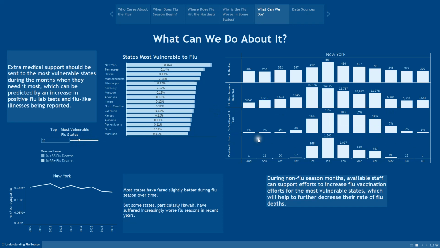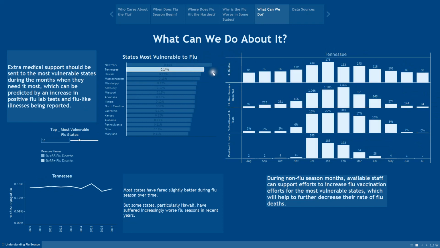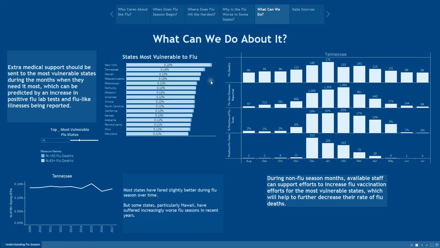As we select each state, we can again analyze the specific characteristics of its flu season. Here we already have New York, but we could do Tennessee if we wanted. And not only that, but we can see what percentage of their non-vulnerable populations die of the flu. So in Tennessee, it's 0.14% of their vulnerable populations, whereas their non-vulnerable populations is only 0.003%, much less likely to die of the flu.